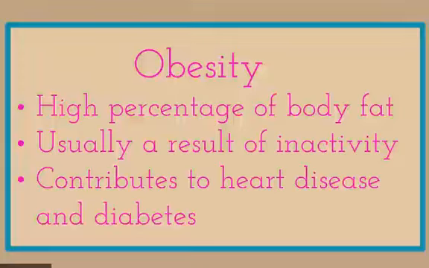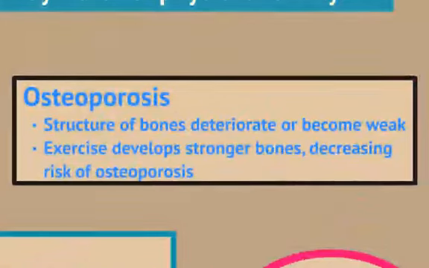Obesity is where a person has a high percentage of body fat. This is usually a result of inactivity. Obesity contributes to heart disease and diabetes. Osteoporosis is when the structure of the bones deteriorate and they become weak. Those who exercise develop stronger bones than those who don't, decreasing a risk of osteoporosis now and later in life.